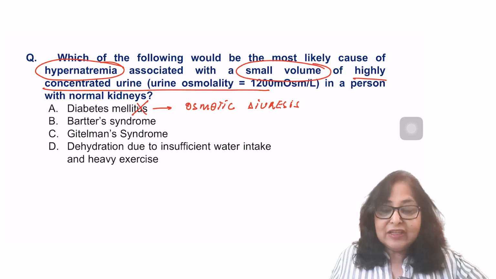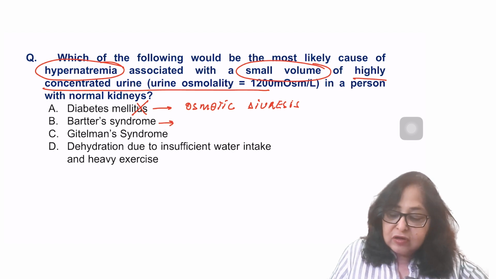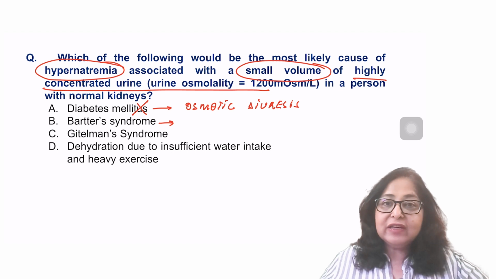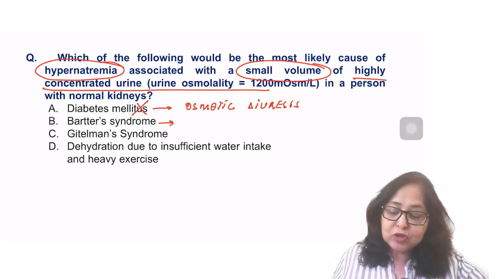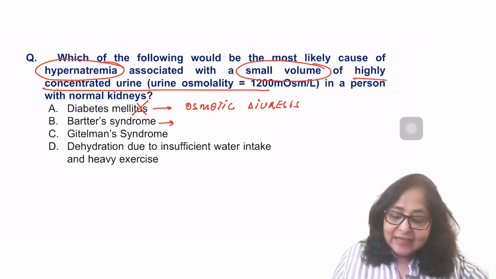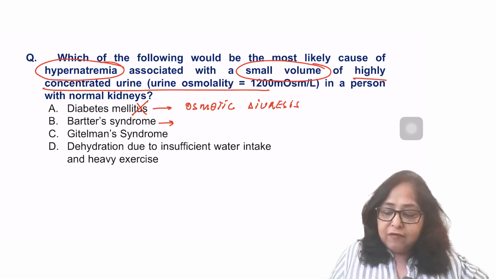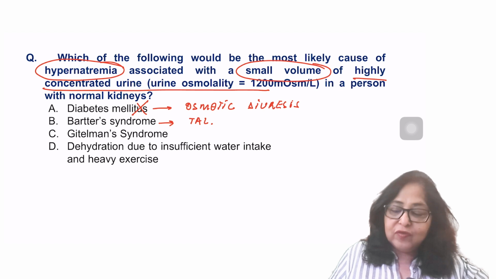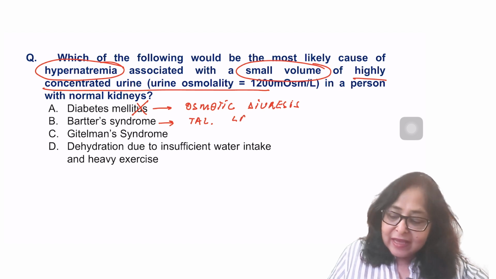In Barter's syndrome, there is a loss of function mutation of the proteins involved in sodium potassium chloride reabsorption in the thick ascending limb. And remember, the symptoms of Barter syndrome are similar to Lasix overuse. So what do we expect in a Lasix overuse?